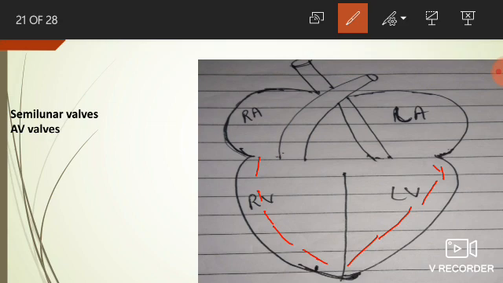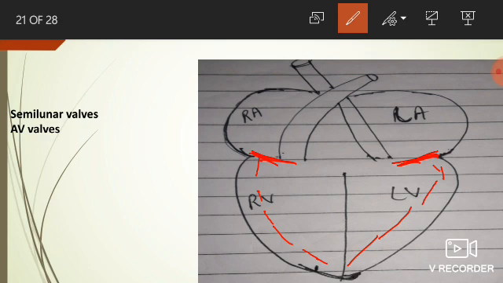This causes the AV valves closure. In ventricular systole, the volume of ventricles decreases, pressure of blood increases. This will cause the closure of AV valves.